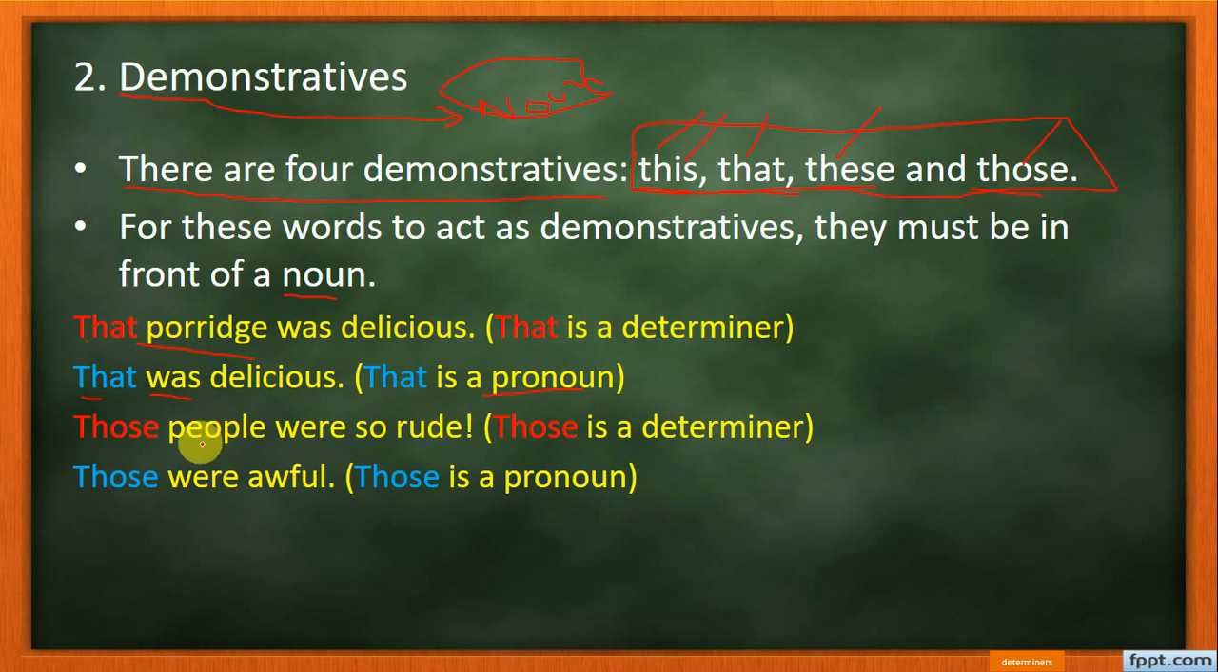Right, it's a pronoun. Those people were so rude. So people is a noun, so those is used before a noun, so it's a demonstrative or determiner. Those were awful. Those is a pronoun, you know. But it's used before a verb, so therefore we can call it a demonstrative pronoun. They are not determiners. Remember this.